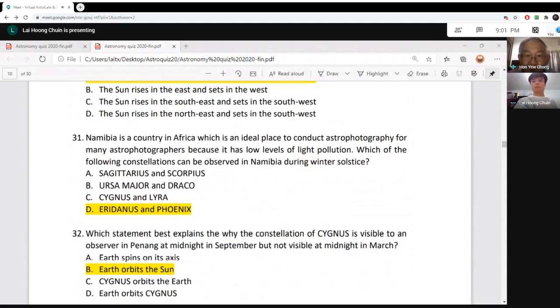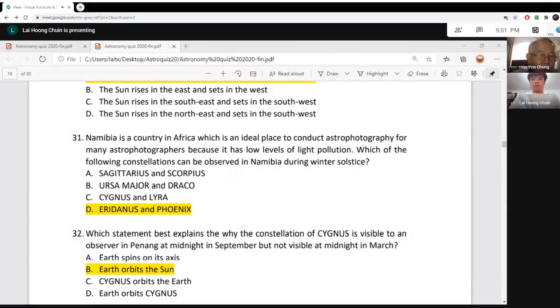So that means Namibia is a place in Africa. You look at the geography of Africa. Namibia is just north of South Africa. So basically, Namibia is like the southern latitude of Australia. So what does winter solstice mean? When you say winter solstice, this is for the northern hemisphere, December 21st. At that time, the sun is furthest south, right? So now, which of the constellations can be seen from Namibia?